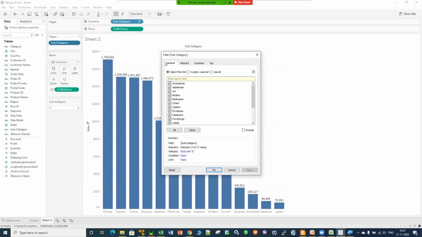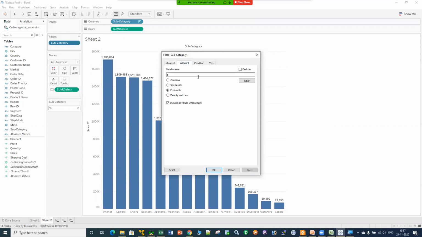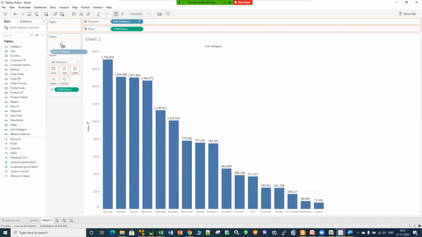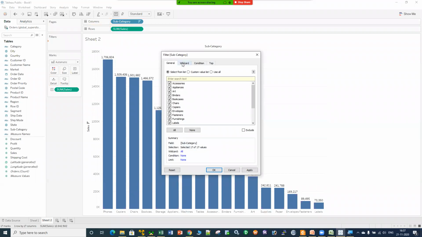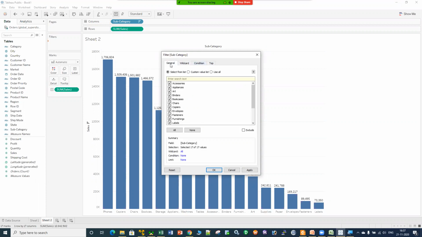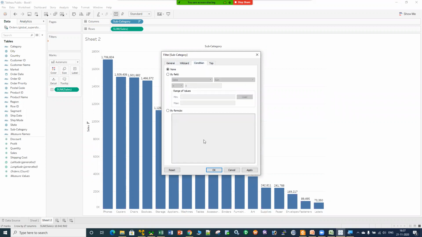Again, let me click over here. Let me go to edit filter. This is the general tab. This is the wildcard tab. I can clear that filter. Okay. Let me remove this and let me again take the subcategory over here. This is the general tab. This is the wildcard tab. Now, what is the third tab which we have? The third tab we have is the condition tab. Now, what is that condition tab?